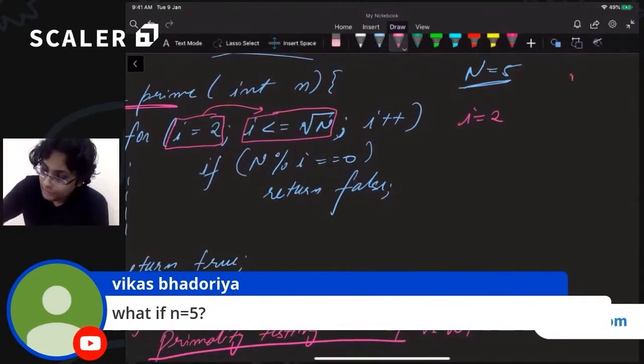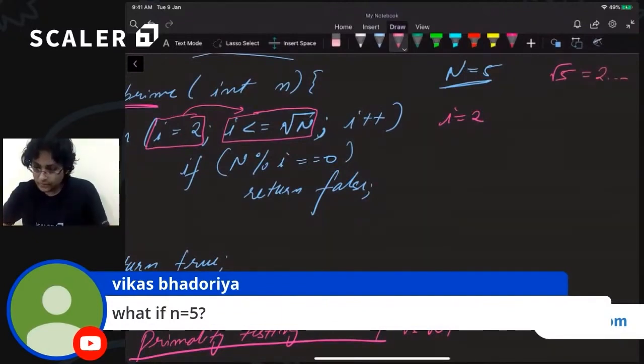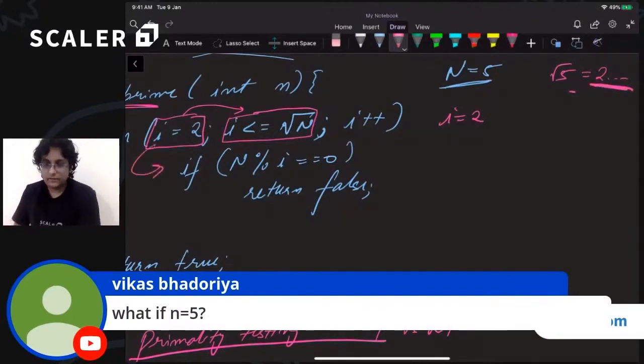Well, what is the square root of 5? The square root of 5 is 2 point something, right? Let us suppose that we are doing integer things over here. So we will say that 2 is less than or equal to 2 point something. So we will go inside. We will check: is n divisible by 2?